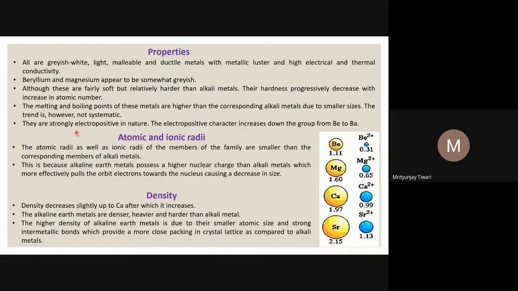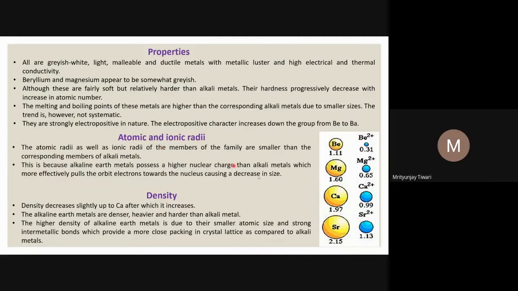So they are strongly electropositive in nature, and why are they electropositive? Because their electrons are loosely bound. And why are they loosely bound? Because the effective nuclear charge is less, after the alkali metal it is the least in the same period. So they are electropositive in nature, and the electropositive character increases down the group from beryllium to strontium, as I have discussed earlier.